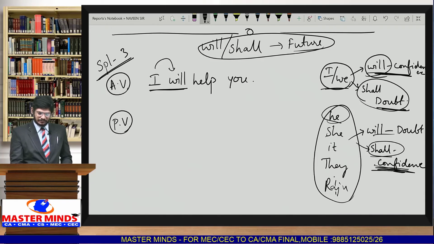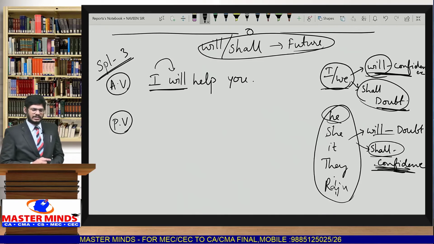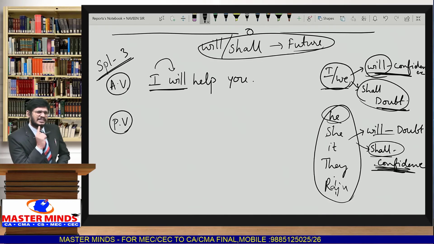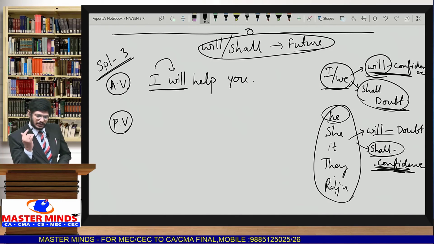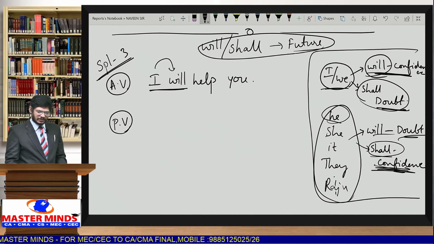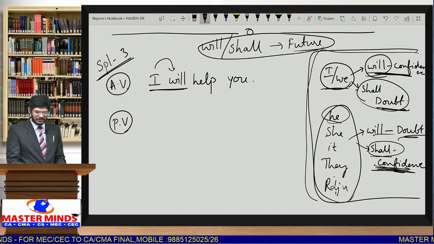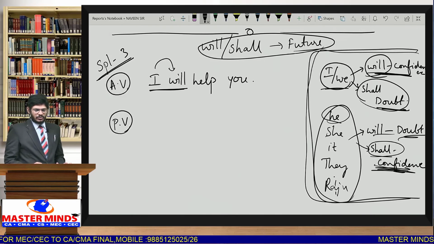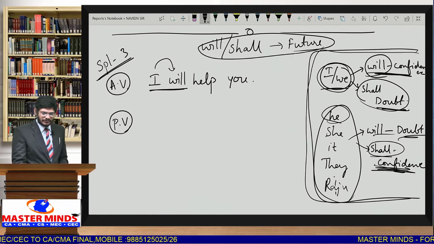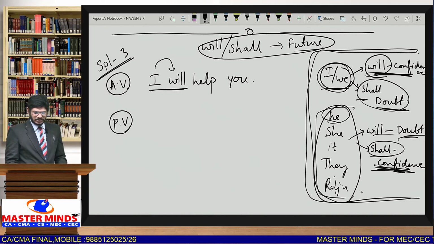At any cost he will come, means at any cost he shall come. Shall, confidence. He will try tomorrow. He will see. When we are telling probability or doubt, we use will. If you understand this particular point, the topic is very simple. If you did not understand this point, once again play back and listen to it. When we use I or we as subject, we use will to indicate confidence and shall for doubt. And for the remaining subjects, we use will to indicate doubt and shall for confidence.